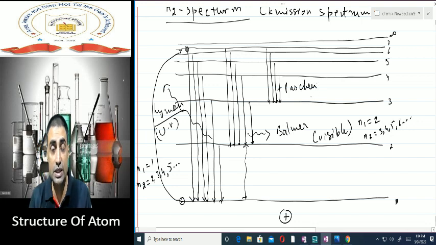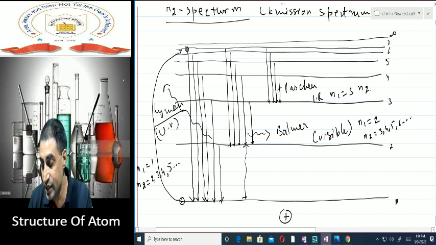For Paschen series, since energy is still lesser than Balmer, it is not even in the visible region, it is in the infrared region. For Paschen series, N1 is 3 and N2, the higher energy level, can be more than 3. That is 4, 5, 6, 7, anything like that.